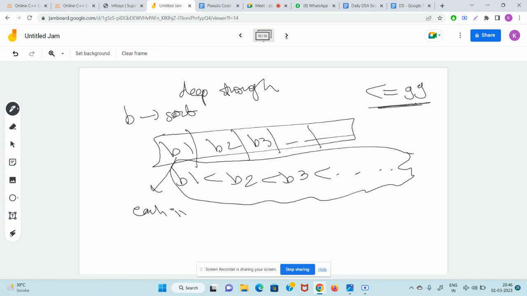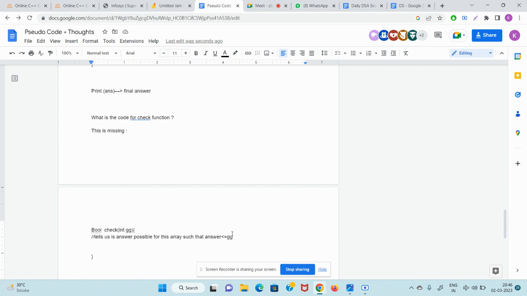Each index's final value should be less than or equal to GG for GG to be the answer for this array.